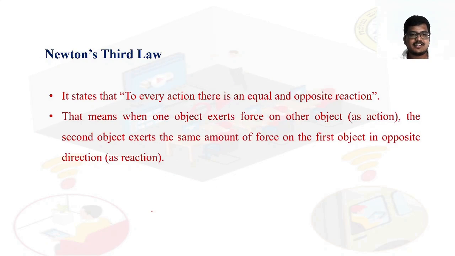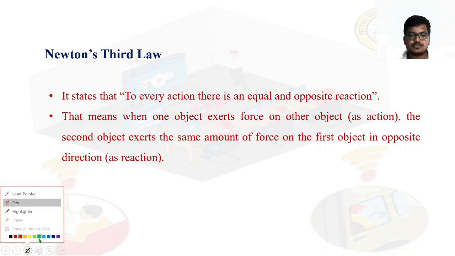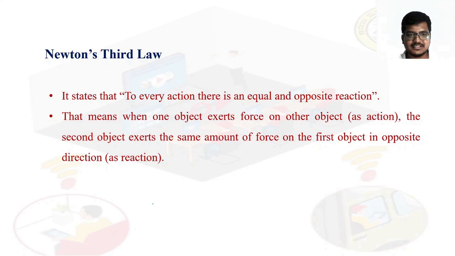Okay, next we will see Newton's third law. This is a well known law for all of us in our daily life, right? Newton's third law. What is this law? It states that to every action there is an equal and opposite reaction. So whatever action we do, there is an equal and opposite reaction from the others, right? That means when one object exerts force on another object as action, the second object also exerts the same amount of force on the first object in the opposite direction as reaction. Correct? So this is your Newton's third law.